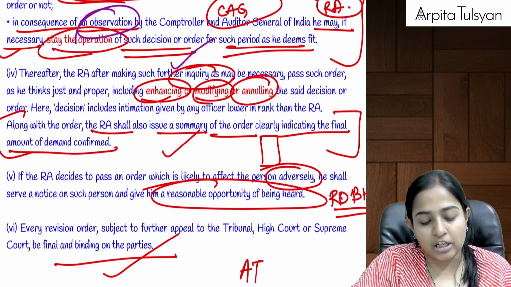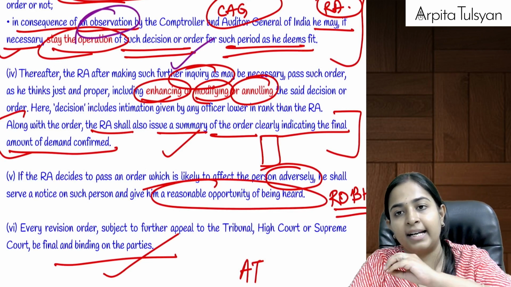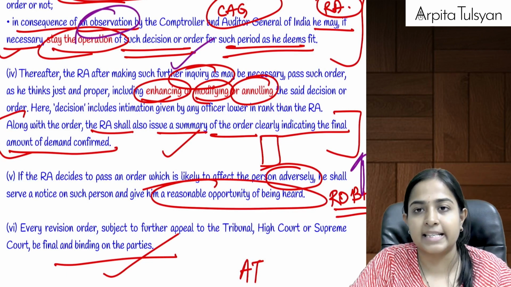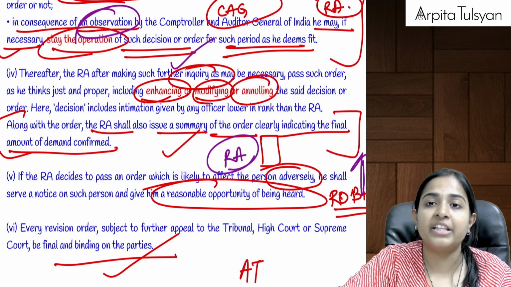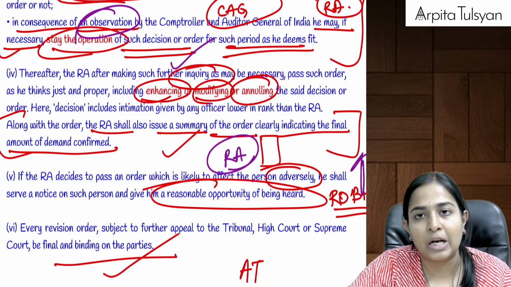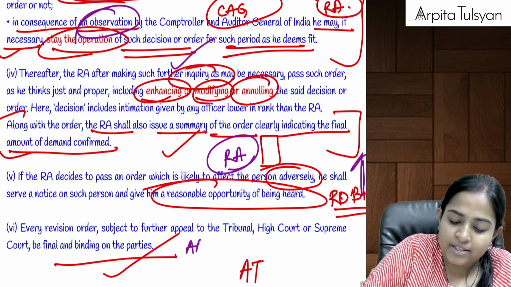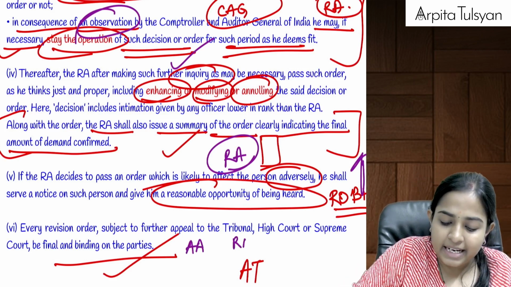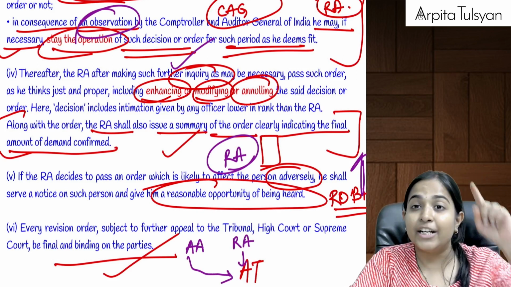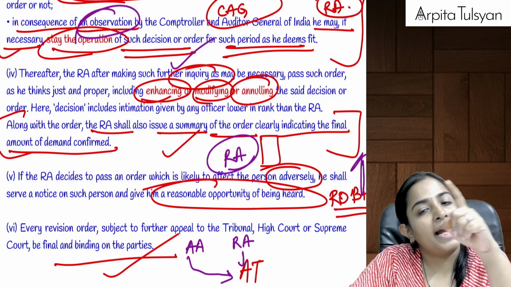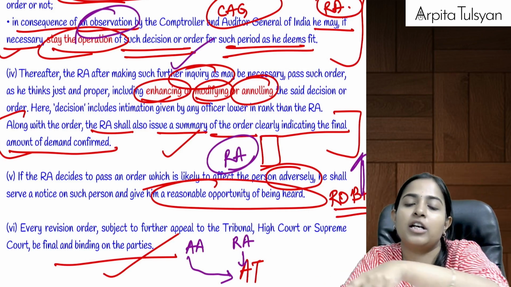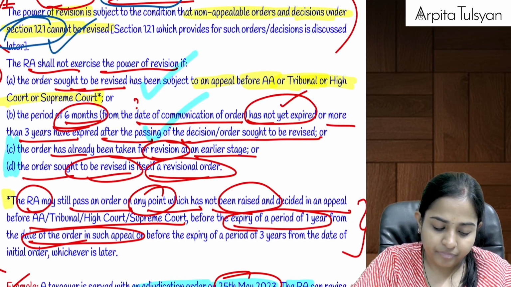Okay, and then the revisional authority is going to pass the final order which will contain the final amount which is due from the taxpayer. But definitely, if the amount is increasing after the RA has done the revision, then ROBH should be given to that particular taxpayer before passing the final order. And just like the AA's order was appealable further, similarly even the RA's order is further appealable before the AT. So whenever the adjudicating authority gave the order, either an appeal can go under section 107 or revision can be done suo motu by the revisional authority under section 108. Are you clear with this?